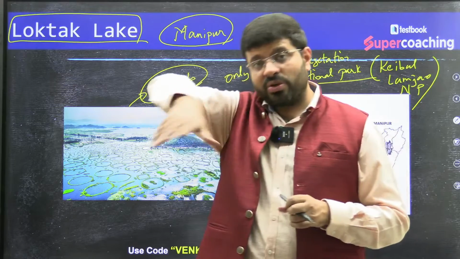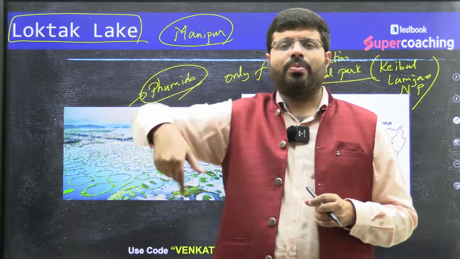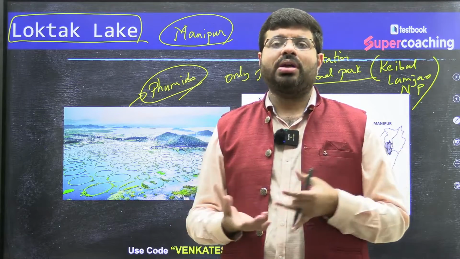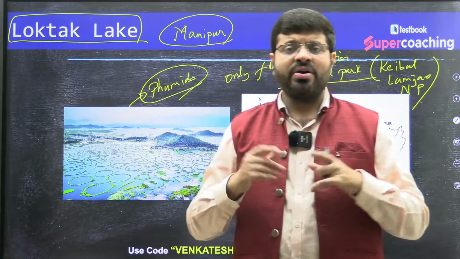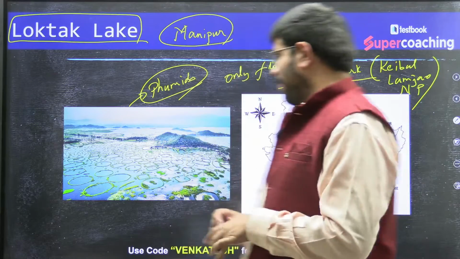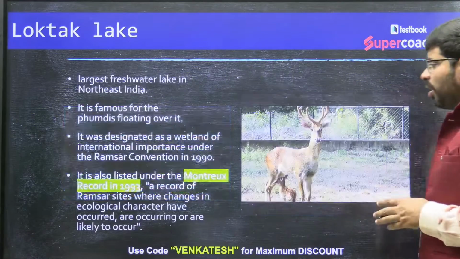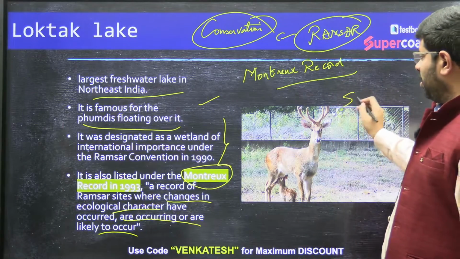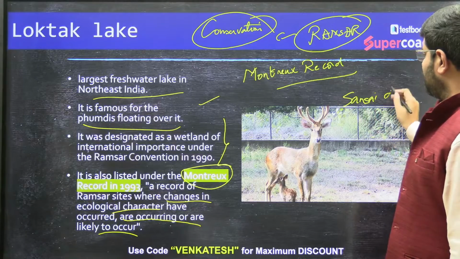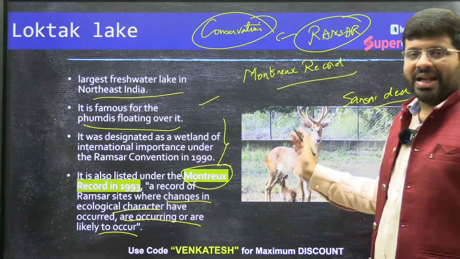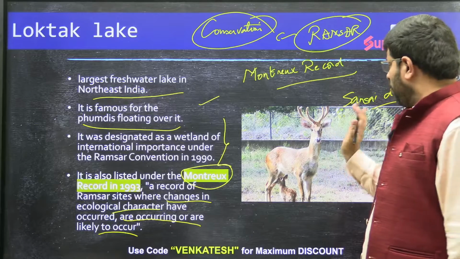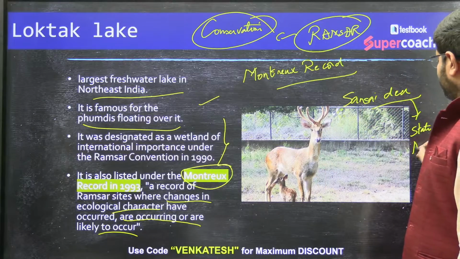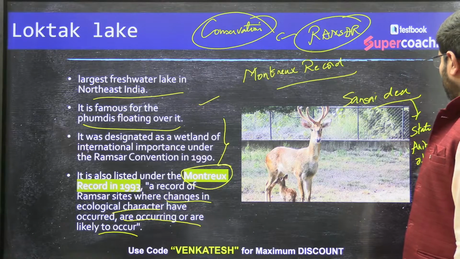And along this floating vegetation, they have multiple techniques of collecting fishes. They collect the fishes, and that is an important economic activity and a source of food for the local communities there. That is what you need to remember. And one more important thing, it is famous for the animal which you can see here, the Sangai deer, or brown antlered deer, which happens to be the state animal of Manipur.